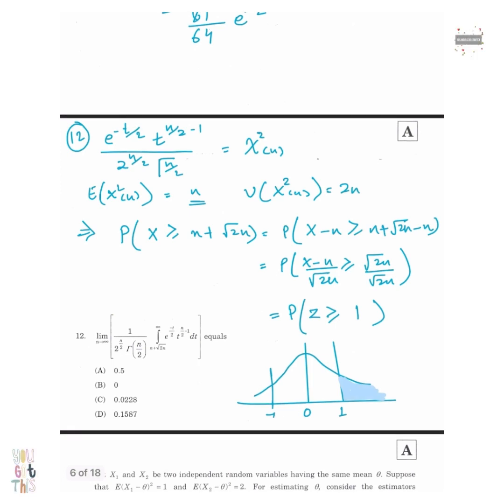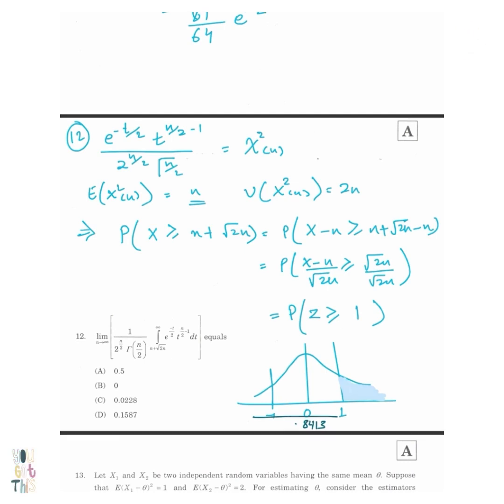So this is a PDF of chi-square distribution with n degrees of freedom, and we have to find probability x greater than or equal to n plus under root 2n. Okay, so when the chi-square distribution comes to our mind, we should immediately remember that expectation is equal to n and variance equals 2n, right? And whenever we need to find probabilities, we always convert a given normal distribution or a large sample distribution to standard normal variate. So likewise, we will write probability x greater than or equal to n plus under root 2n. Greater than and greater than or equal to are the same case in continuous distribution.